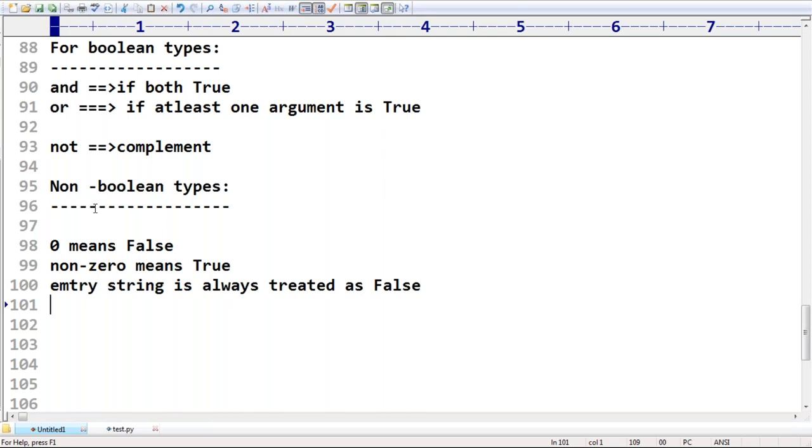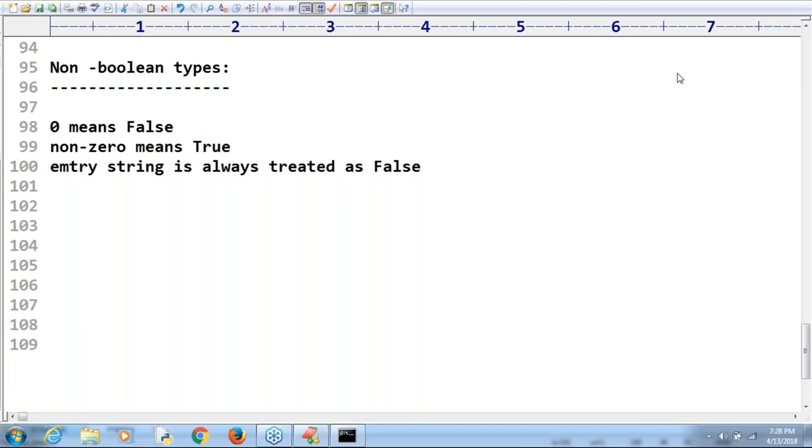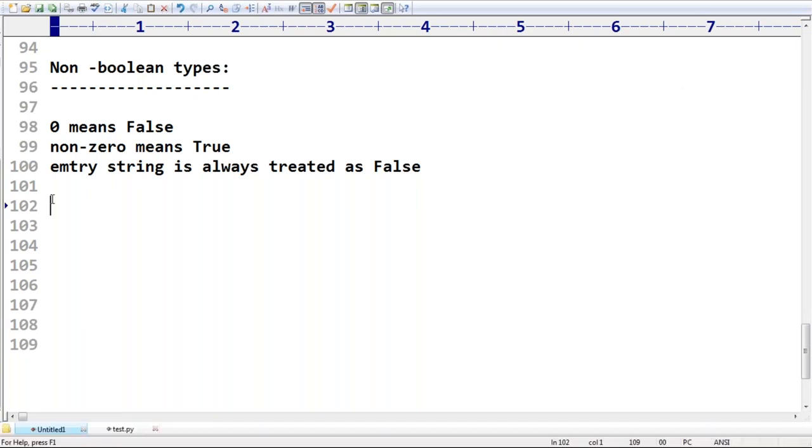Let me repeat again. For non-Boolean, you have to be aware of these points: zero means false, non-zero means true, and an empty string is always treated as false only. Now, here x and y. Take a bit of special care, it is not that easy. I said these operators are a bit confusing, but take the printout and refer to it multiple times, then you can understand very easily.